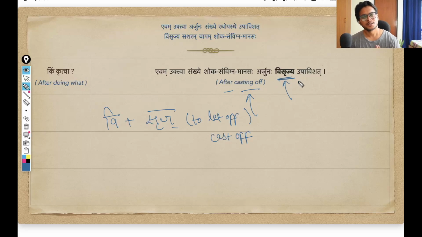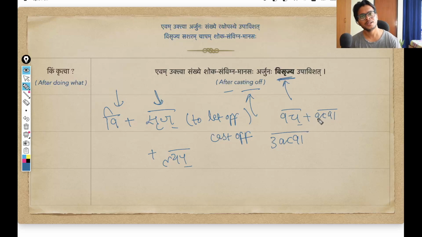Let us see this word now. So Visrajya, this is coming from the dhatu srij. Srij is the main dhatu. Srij means to let off or to cast off. Again, as we discussed, V here is the prefix, upsarga. Now this particular dhatu is being modified using lyap suffix. So what we saw before, uktva. Uktva was the dhatu vach being modified using twa suffix. Why? Because we want to say after speaking or having spoken. Same thing is happening here, that I want to convey after letting off or having cast off.